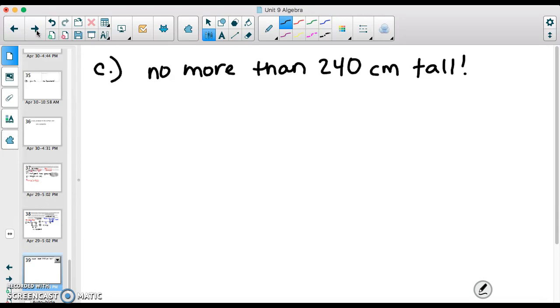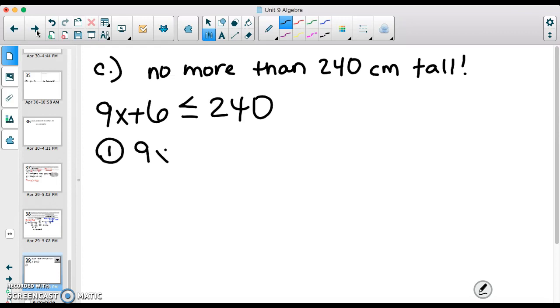So we're still going to use the same expression for the growth of our trees, but now we want to make sure that they are less than or equal to 240. And now we're going to follow the same process. Set it equal to solve for our boundary point.